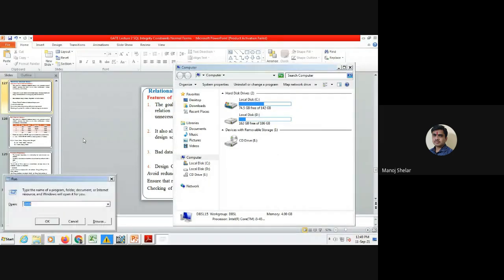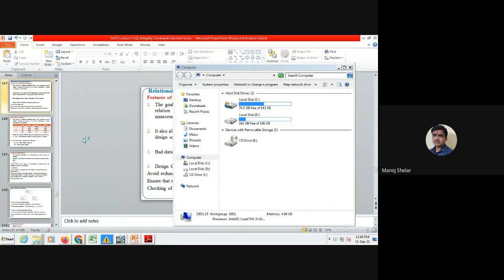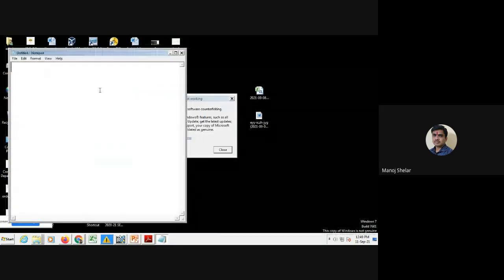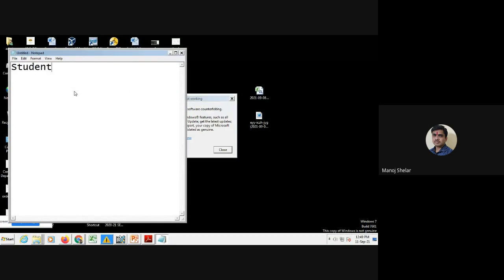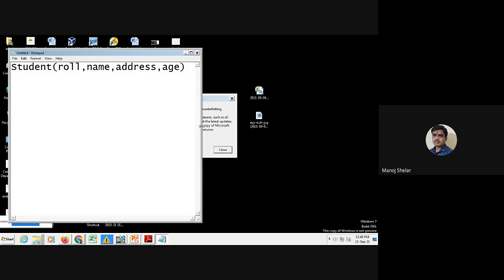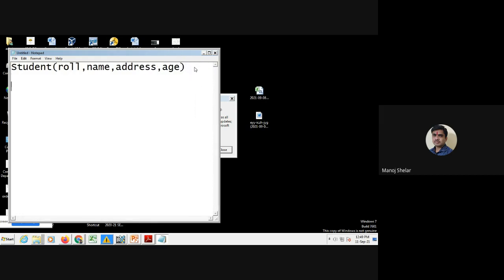Suppose there is one table, student, with roll number, name, address, and age. These are some attributes of the student table. This student table is decomposed into student one, which uses the attributes roll number, name, and address. The second table, student two, uses the attributes roll number and age.